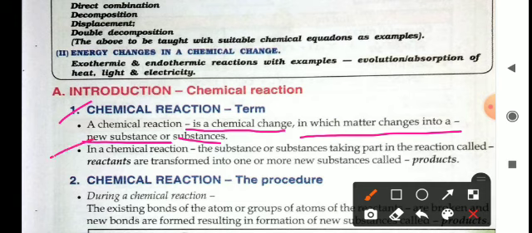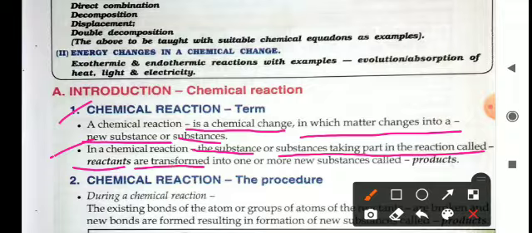In a chemical reaction, the substance or substances taking part in the reaction are called reactants, and they are transformed into one or more new substances called products. Means in the chemical reaction, those species which react with each other are called reactants, and after the reaction the substances which are formed are called products.